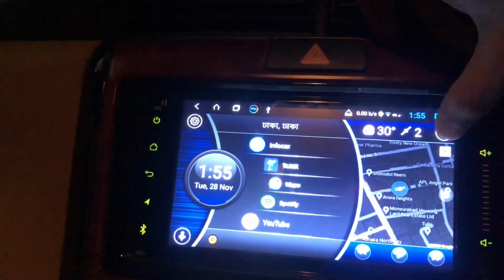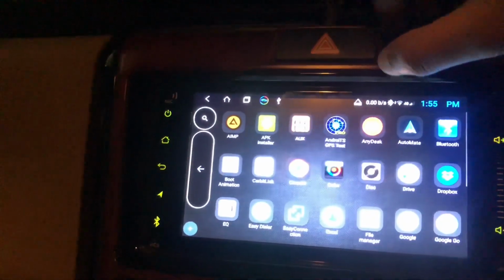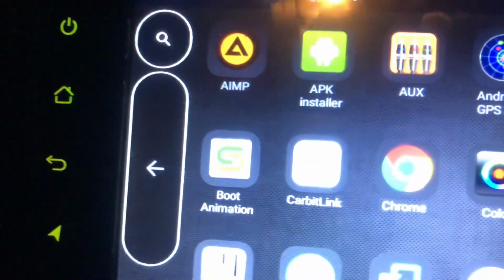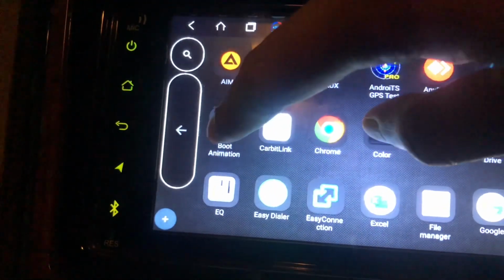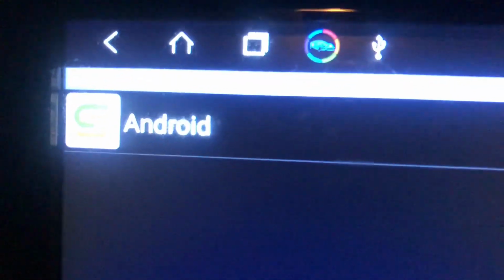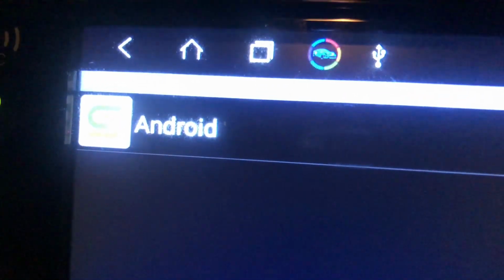Now before that I need to show it. In the menu section we have a boot animation icon. Okay, this is one of the app. In this app there is only one application named Android.